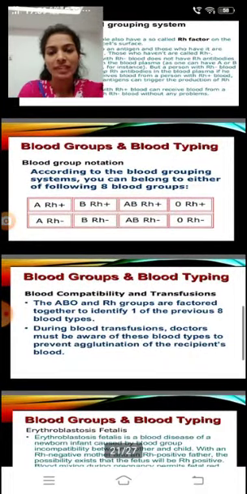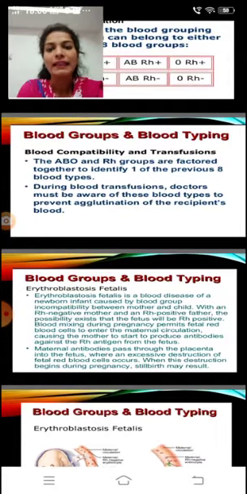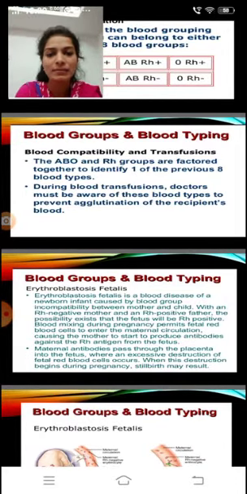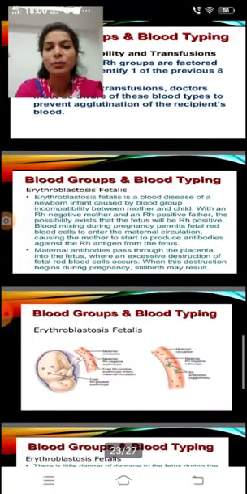Next, blood group notation. According to the blood grouping system, you can belong to either of the following 8 blood groups. Next, blood compatibility and transfusions. The ABO and Rh groups are factored together to identify one of the previous 8 blood types. During blood transfusions, doctors must be aware of these blood types to prevent agglutination of the recipient's blood. Blood groups and blood typing.